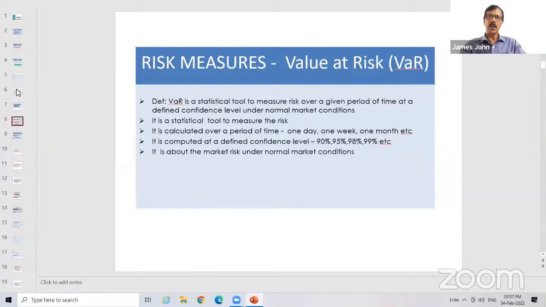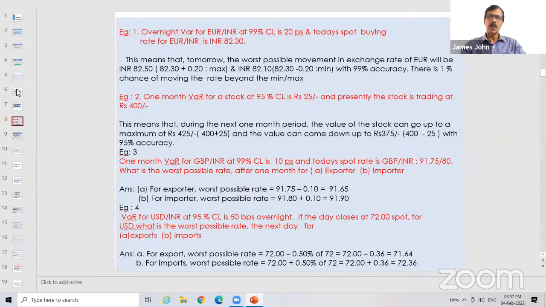Fine. Now, here I'll give 2-3 examples. Number one: the overnight VaR for Euro INR at 99% confidence level is 20 paise. And today's spot rate for Euro INR is 82.30.